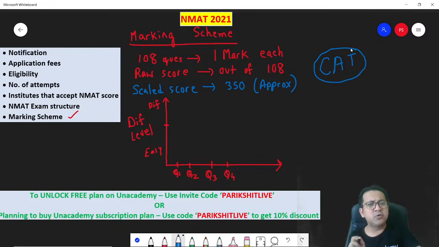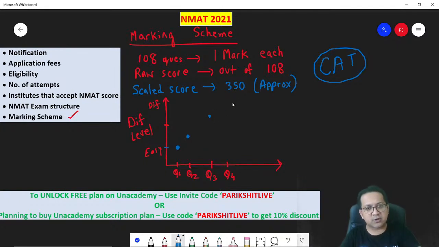What is the meaning of a computer adaptive test? Listen to me carefully. In the NMAT, let's say you attempt question number 1. Question number 1 is going to be really easy, with the difficulty level out here. Now there are two scenarios. If you get question number 1 correct, for question number 2 the difficulty level will be more. Let's say you get question number 2 also correct, for question 3 the difficulty level will still be more.